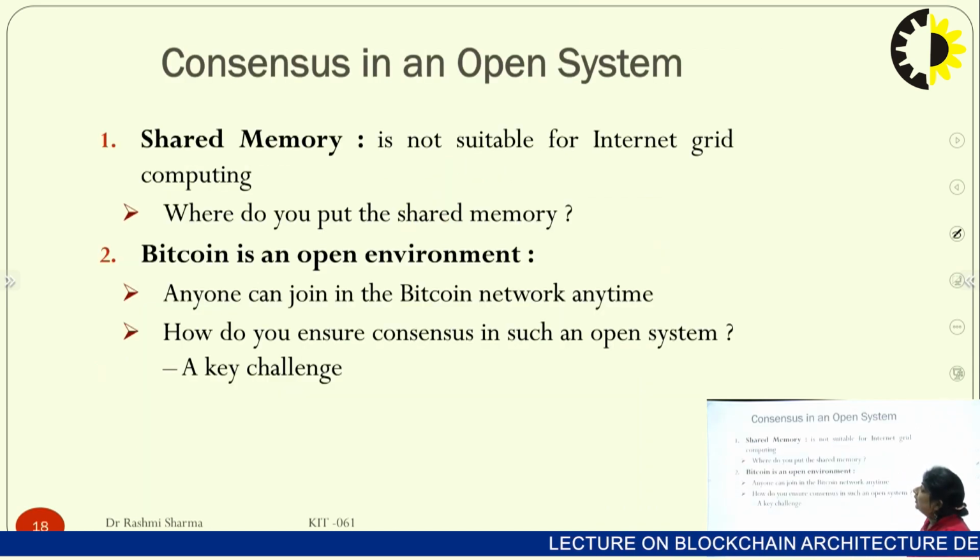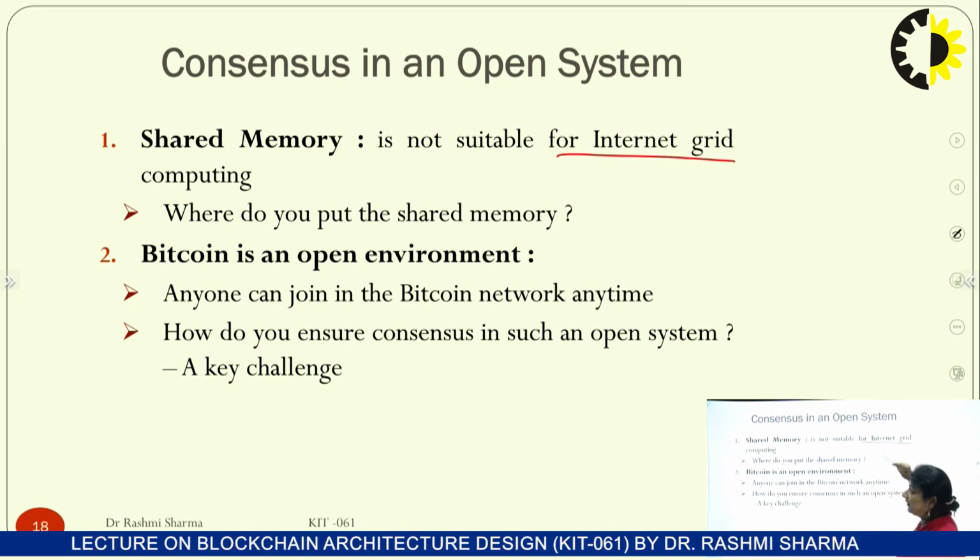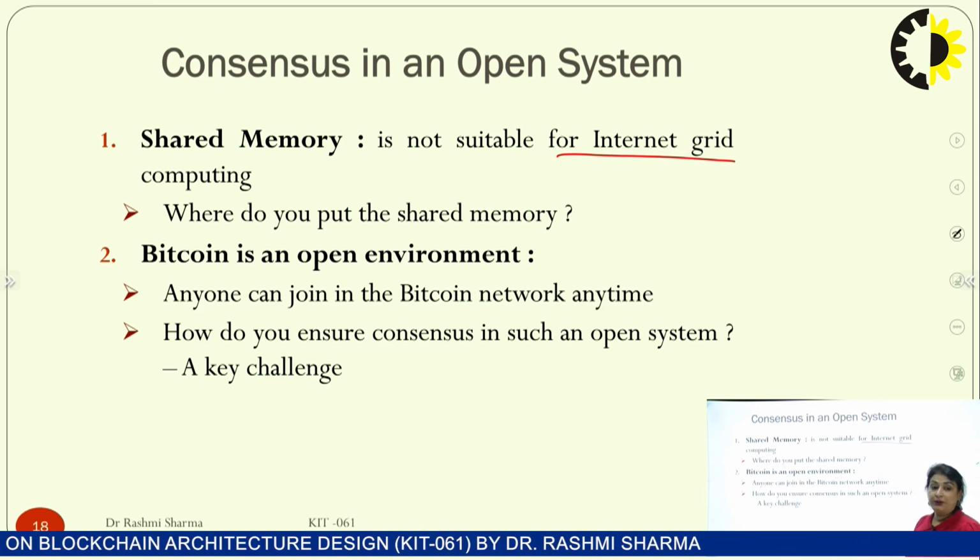Okay. So consensus in an open system, like we work in shared memory. Shared memory is not suitable for internet grid computing. Where do we put the shared memory? Where can we keep it, because when there is a shared memory, anybody can come and update that particular information.